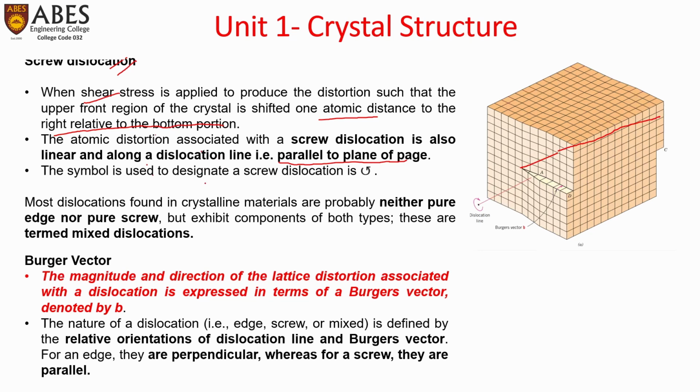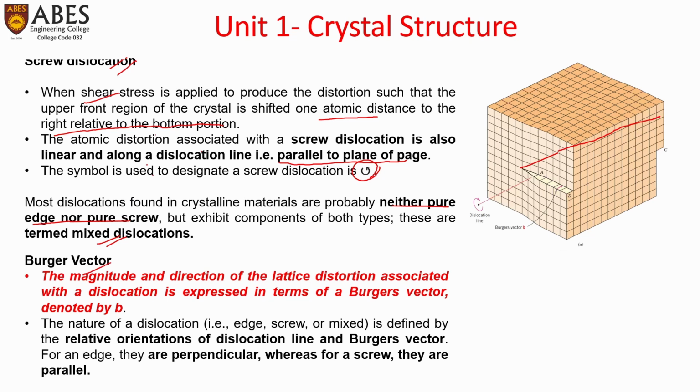The symbol used to designate a screw dislocation is like a screw. This symbol. Most dislocations found in crystalline materials are neither pure edge nor pure screw, but exhibit components of both types. These are termed mixed dislocations. So, edge dislocation, screw dislocation, and also mixed dislocation.